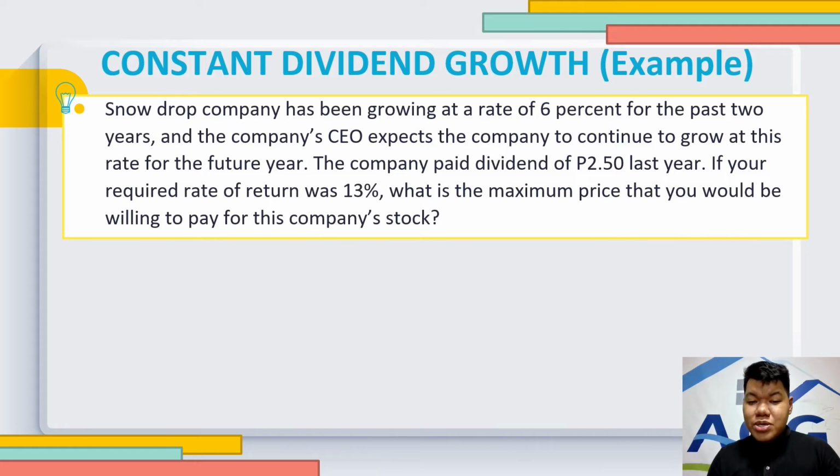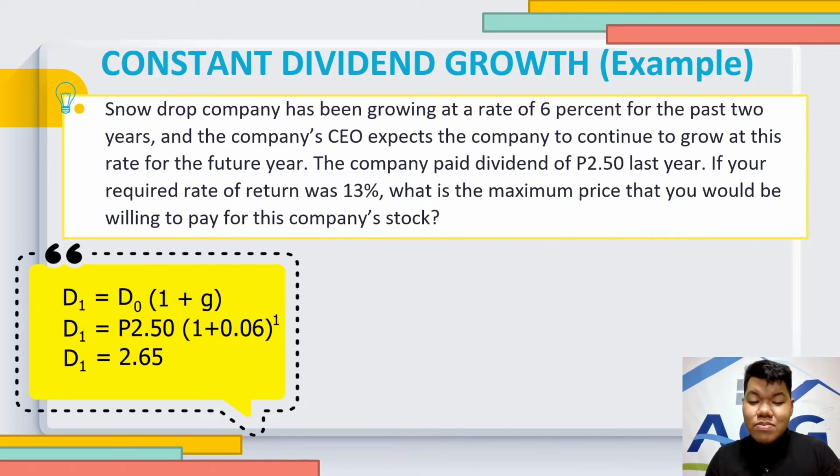If your required rate of return was 13%, what is the maximum price that you would be willing to pay for the company's stock? Note that we need to solve first for D1, and your D sub 0 is 2 pesos and 50 cents. Your growth rate is 6%. Substitute all the values and you will get your D1, which is equal to 2 pesos and 65 cents.